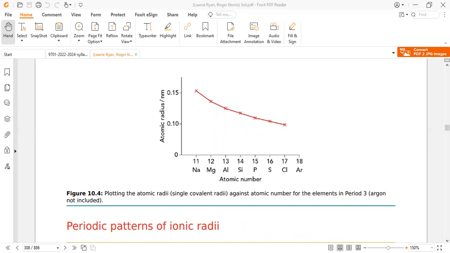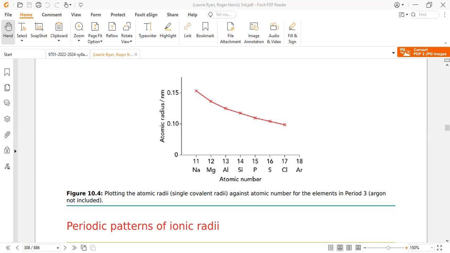First, proton number across the period 3 elements increases. Argon has more protons than chlorine, and so on. As the nuclear charge density increases, the nucleus more powerfully attracts the outermost electron, so the size of the atoms shrinks. The outermost electron is held more tightly and firmly as the proton number increases.